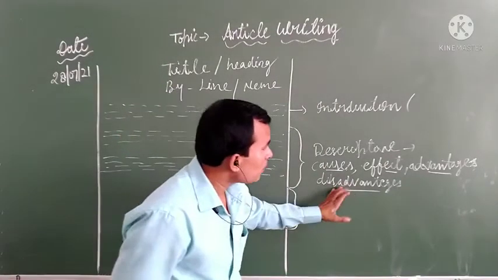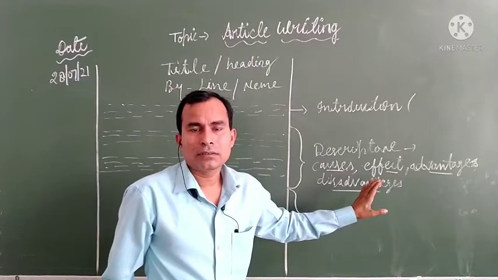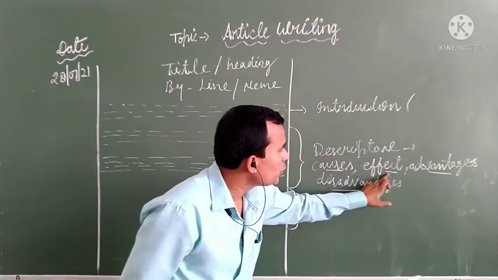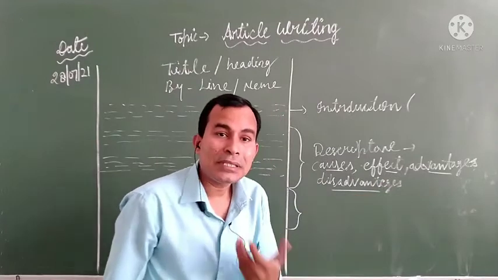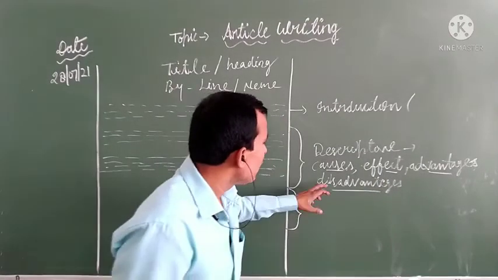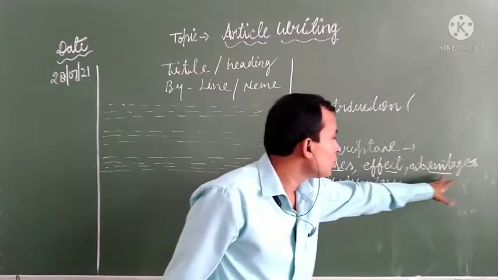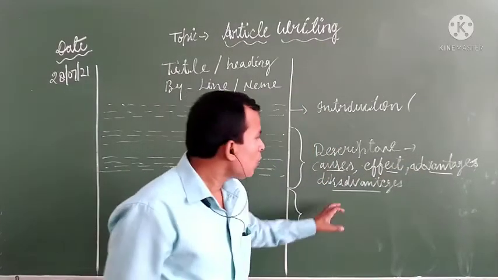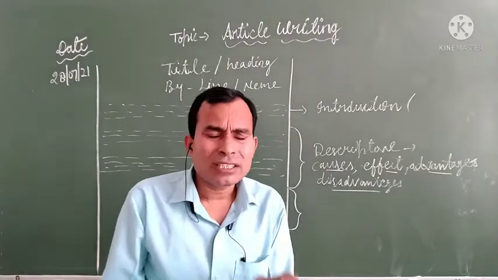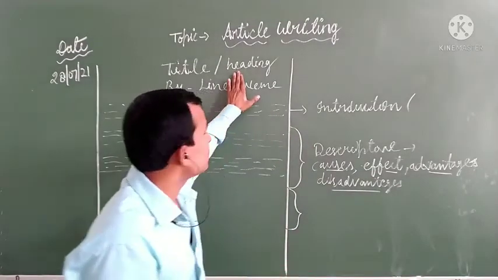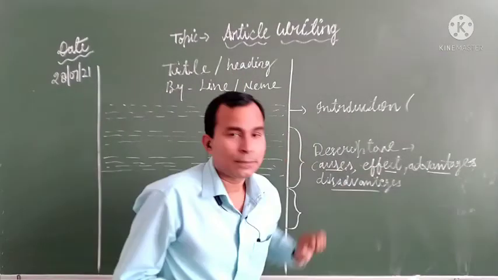It is not possible to write all four topics. Maybe it is possible to write only two topics, or only three. Sometimes, depending on the subject matter, you are able to write disadvantages, or maybe advantages. So out of the four topics, whichever two or three are possible as per the title and the topic, try to write those.